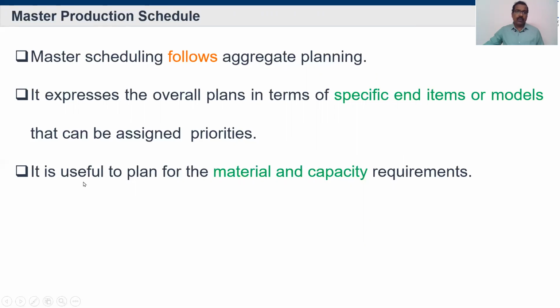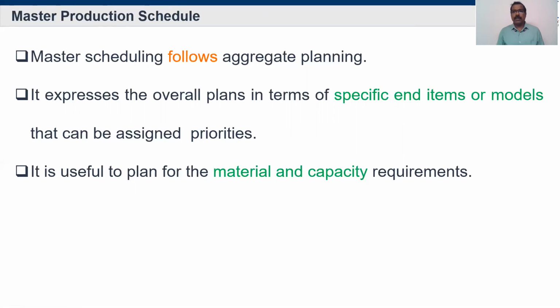It is useful to plan for the material and capacity requirements. The aggregate production planning cannot easily be used for planning material and capacity, since it gives only the overall level. But how much is needed for an individual model?